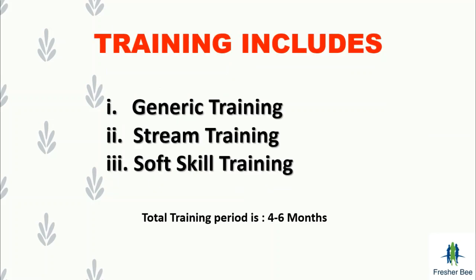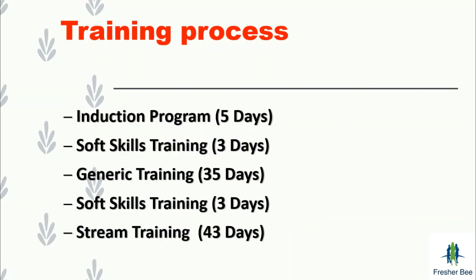The Infosys training basically includes a total of 3 types of trainings: the first one is generic training, the second one is stream training, and the third one is soft skill training. The total training period is about 4 to 6 months. The training process has a total of 5 phases. In this manner they conduct their training.